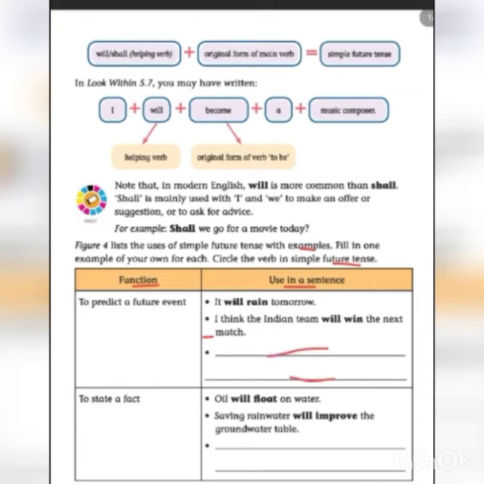Here you have to write your own sentence and circle the verb in simple future tense. Next, to state a fact. Oil will float on water. Saving rainwater will improve the groundwater table. Here you have to write your own sentence and circle the verb in simple future tense.